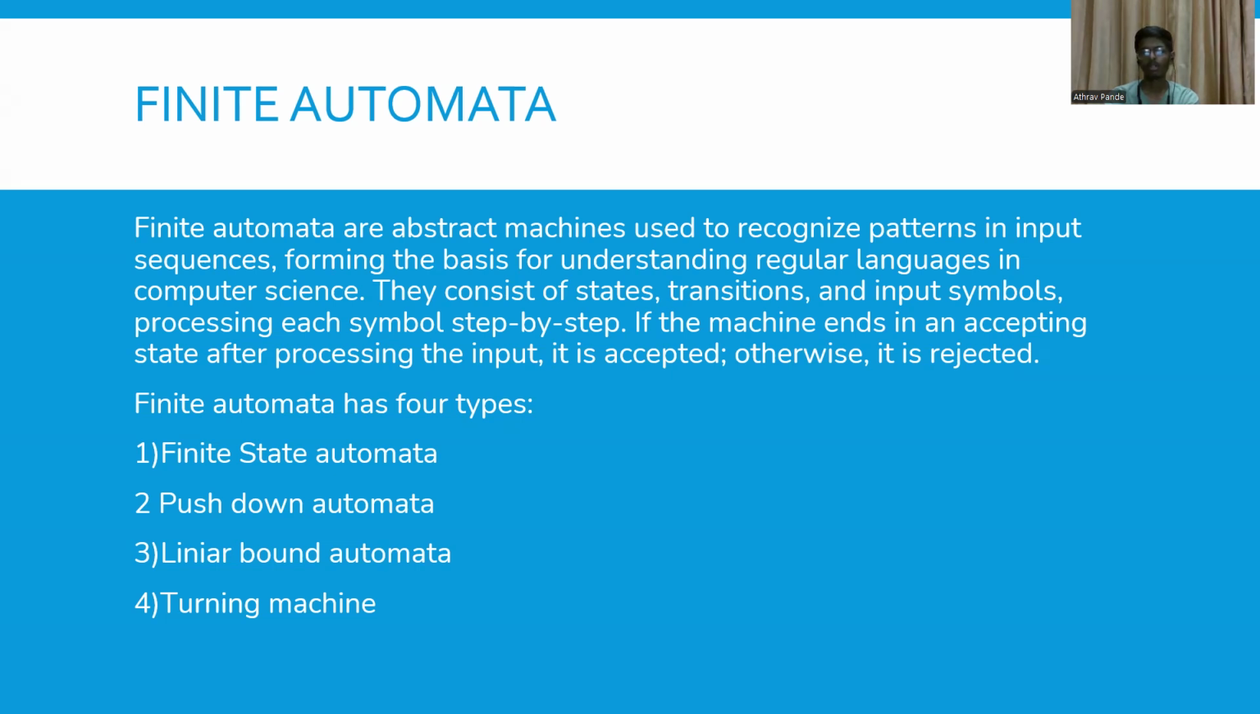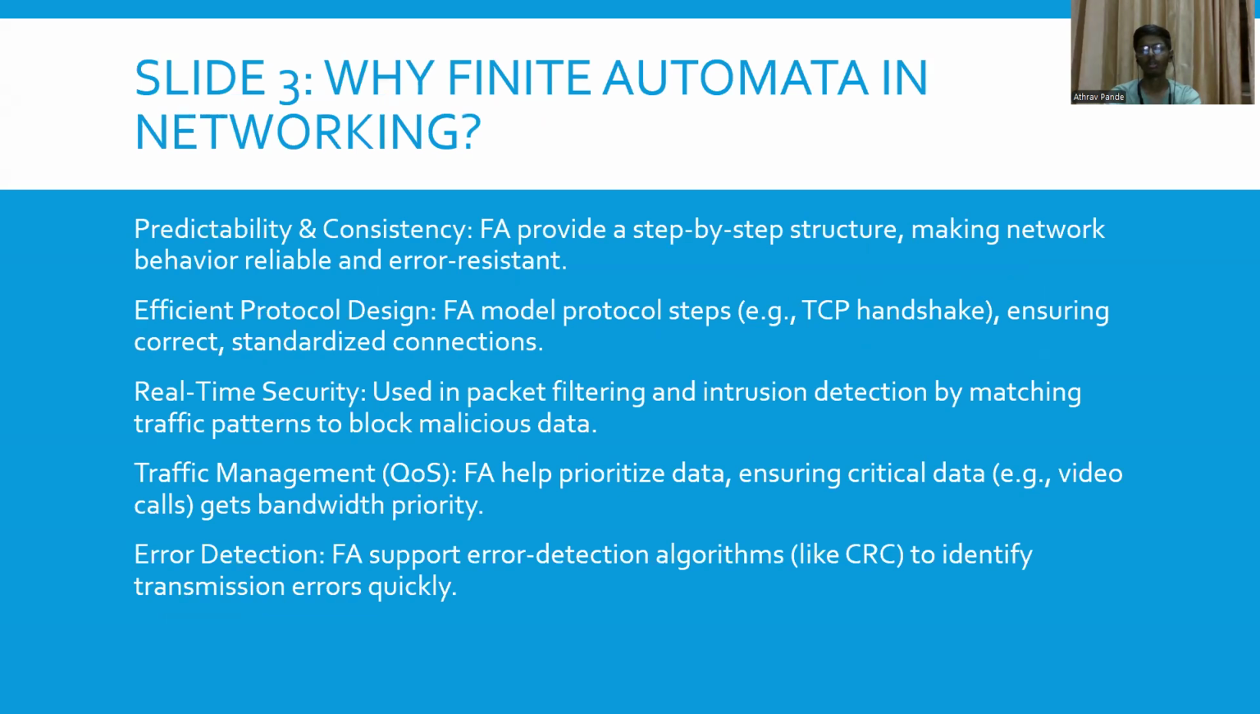So I'm not going to be teaching it in detail as I'm mainly going to focus on its application. Finite automata has four types: finite state automata, push-down automata, linear bounded automata, and kernel. So now let's talk about networking.